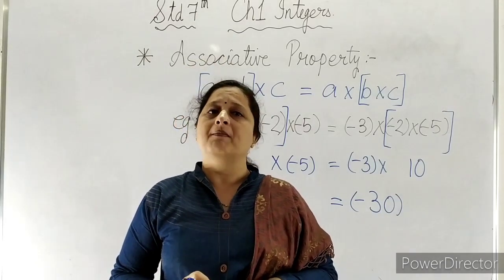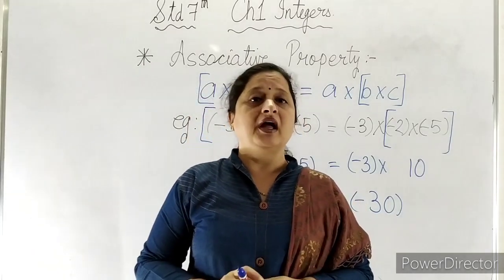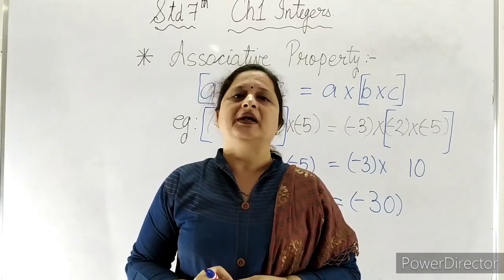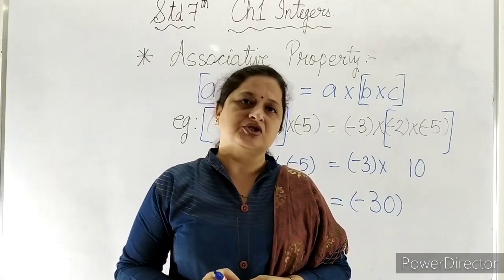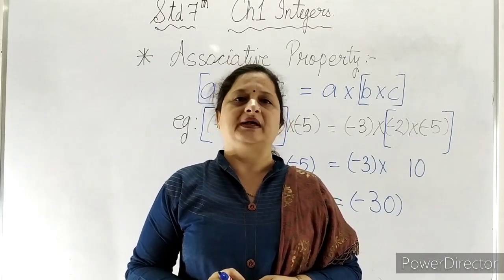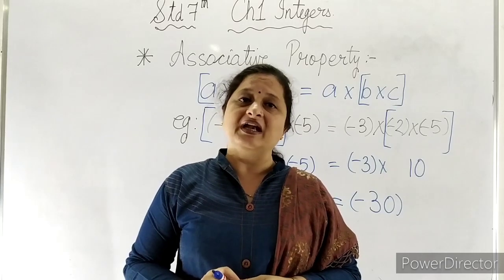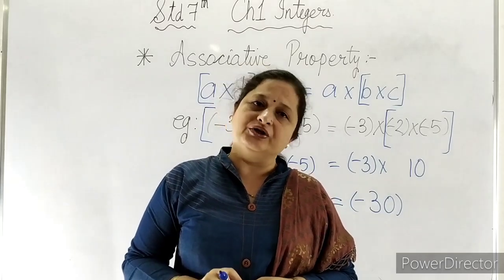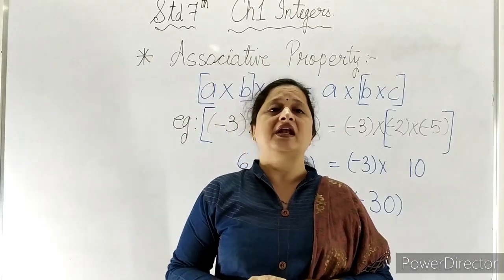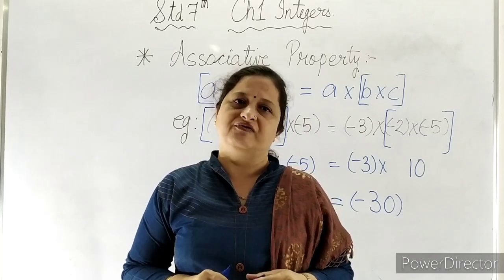Now if we talk about division, then in division none of the properties are applicable: closure property, commutative property, associative property or distributive property. All four properties are not applicable for division because when we divide the numbers in any other order, the answer changes. We will talk about all four properties of division, first the closure property.